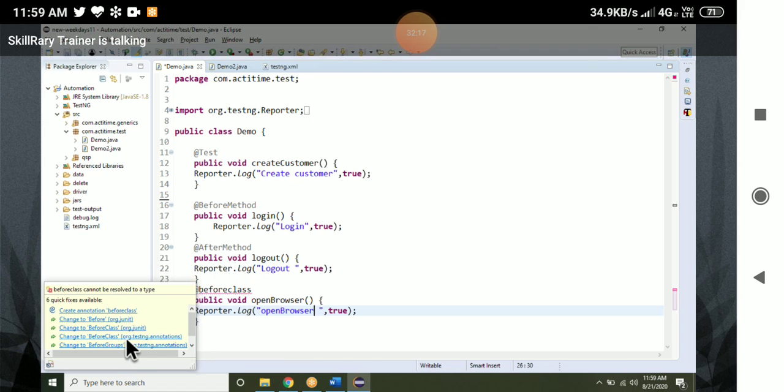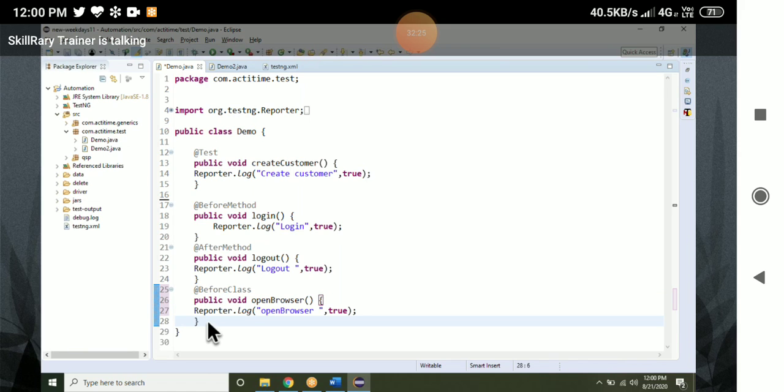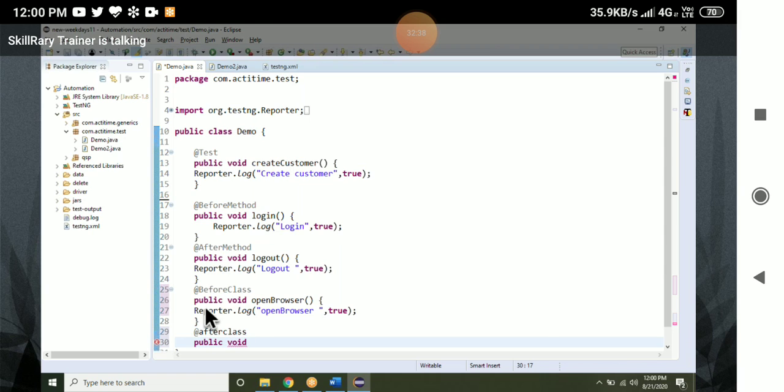Before class is also there in JUnit, and before class is also there in TestNG. You should always select before class from TestNG. Now in the same way I will put one more thing called after class, public, to close the browser.